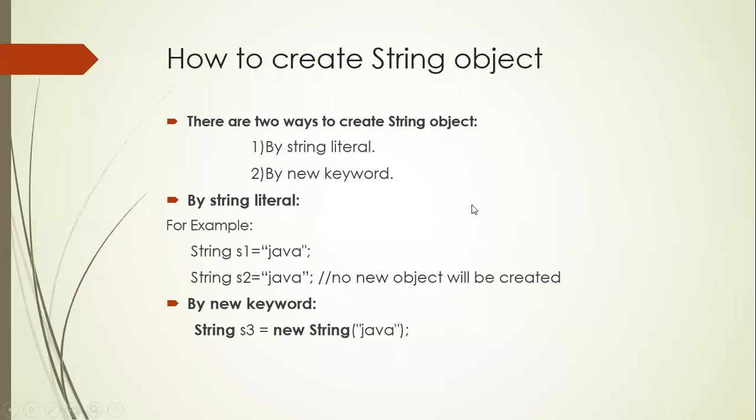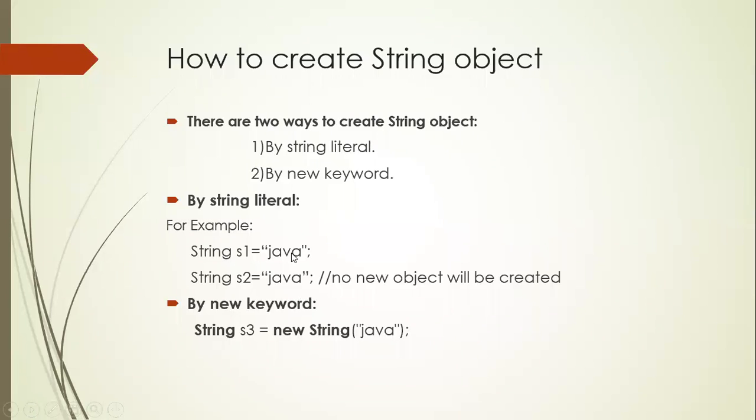So how can you create a string object? In order to create a string object, there are two possibilities. One is with the help of a direct string literal, and the second is with the help of the new keyword.